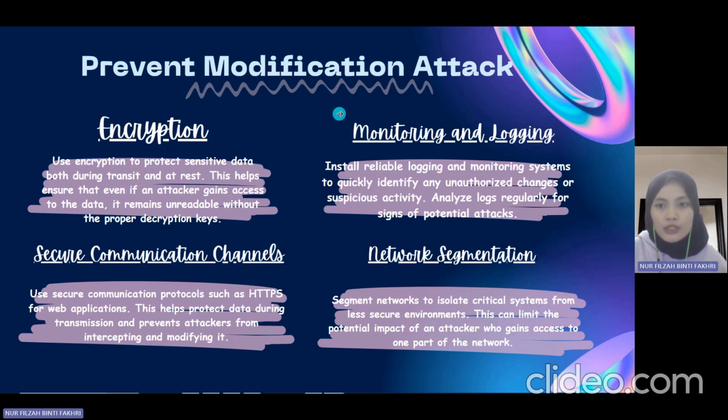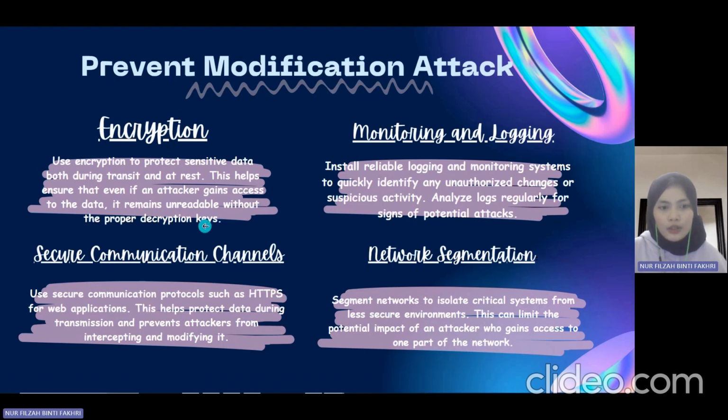The second one is monitoring and logging. We can install a reliable logging and monitoring system to quickly identify any unauthorized changes or suspicious activity. For example, we can monitor the system once every 2 hours so that we can identify any suspicious activity. We can also analyze logs regularly for signs of potential attacks.